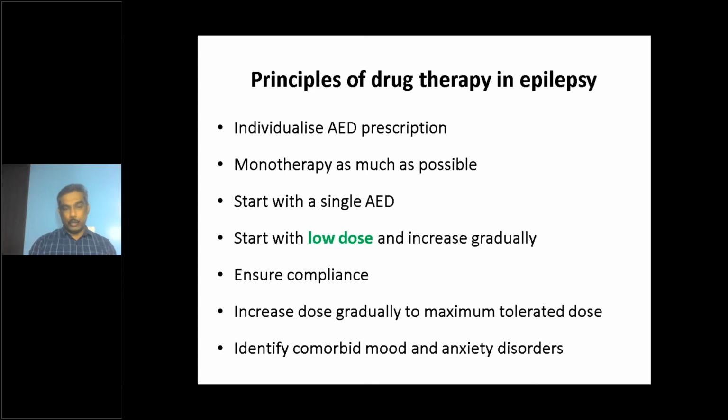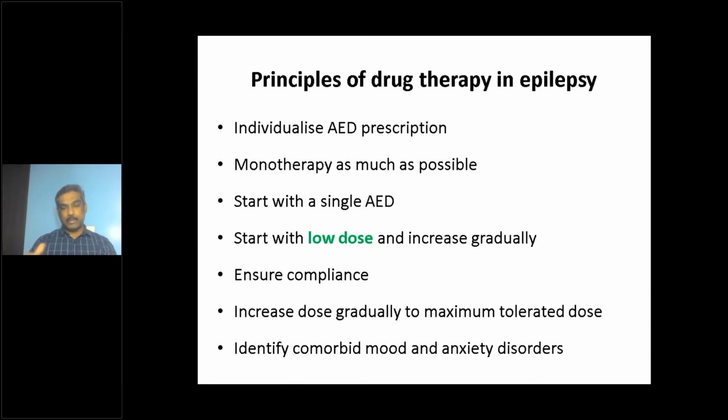Start with a low dose always, and we gradually increase, up-titrate, and at some point the seizures stop, then we stop. This is a clinical titration. Always ensure compliance. Many times you are giving a medication, and the patient comes back to you repeatedly saying, I just had the episode this morning, I just had the episode yesterday, without ensuring that the patient is taking the medication correctly in the correct dose as prescribed. Please do not go on hiking the dose. Many times the most common cause for breakthrough seizures is non-compliance.